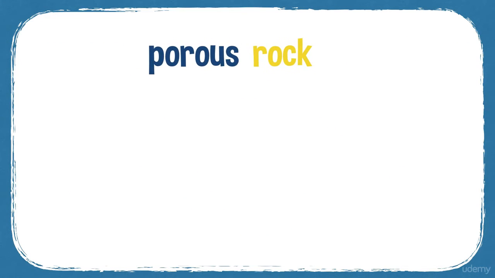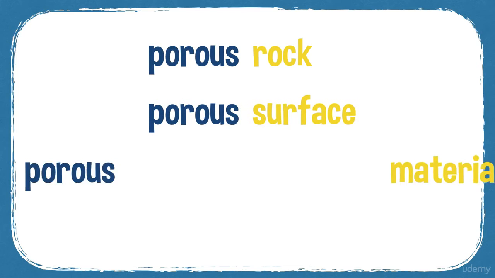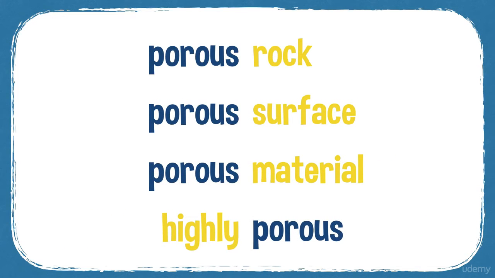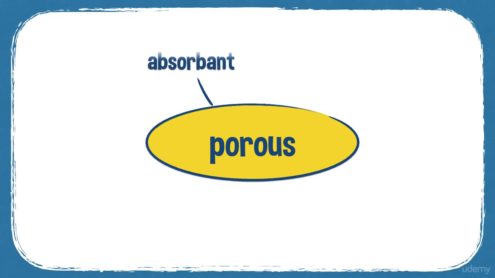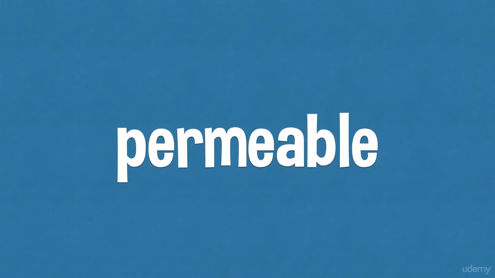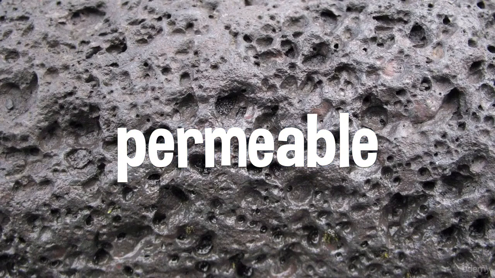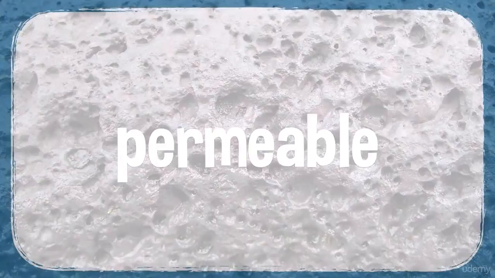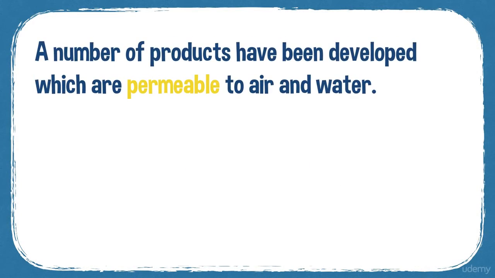So you can have porous rock, a porous surface, porous material, and something can be highly porous. And some synonyms for porous: absorbent, penetrable, and permeable. Permeable, and here is the word permeable. Very similar to porous. For substances, if something is permeable, something such as water or gas can pass through it or soak into it. So for example, a number of products have been developed which are permeable to air and water.